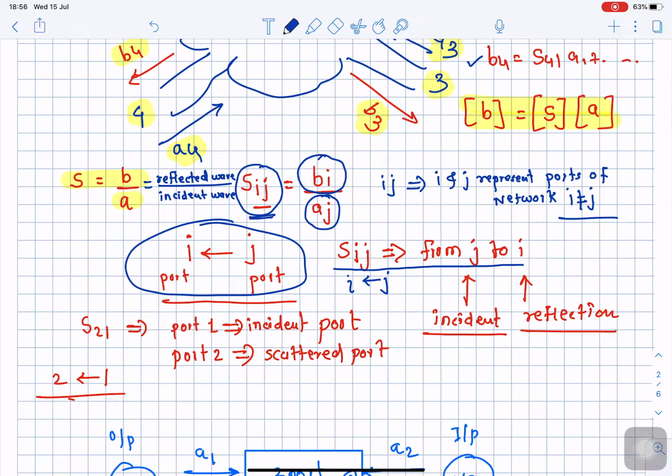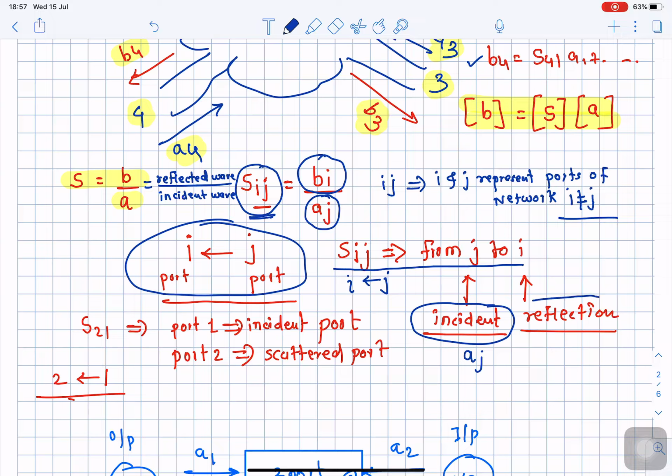Okay, so what does J stand for? J stands for the port number where the wave is incident, and that is denoted with A, and the port is J. Similarly, what is I here?